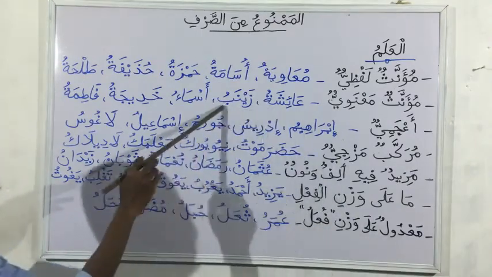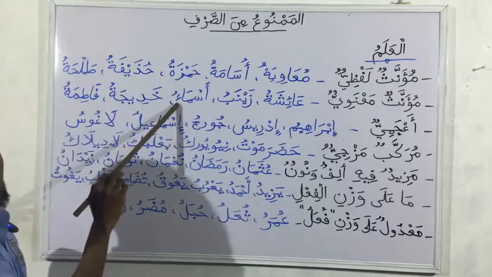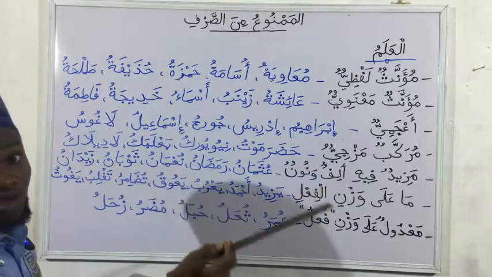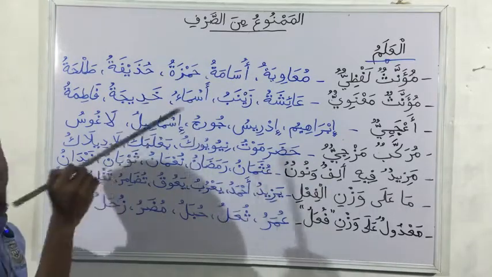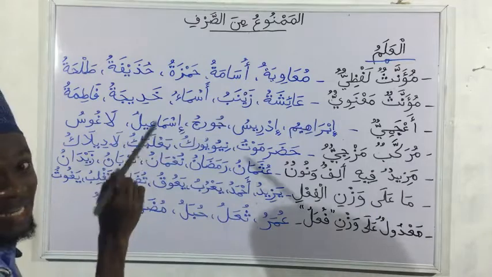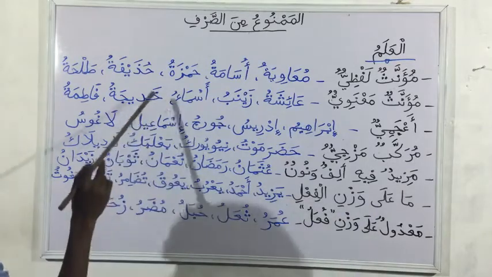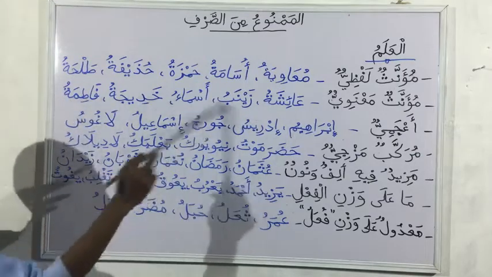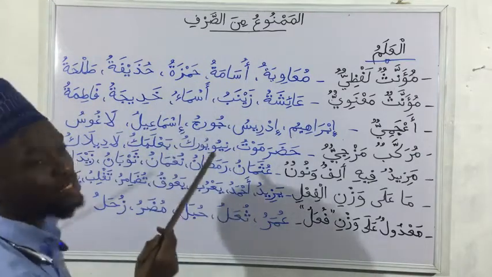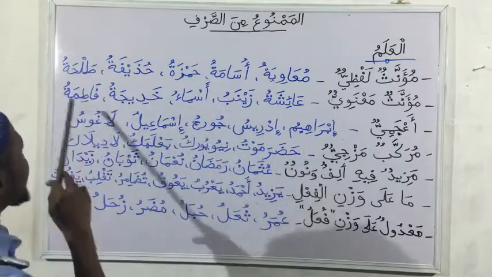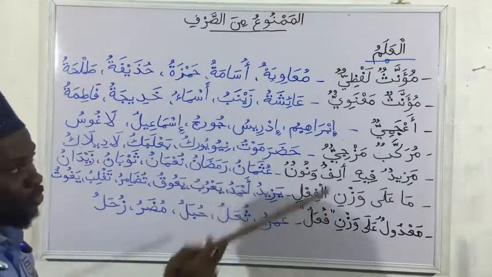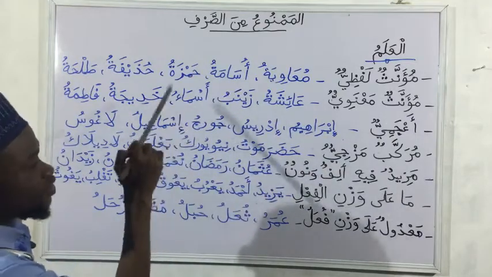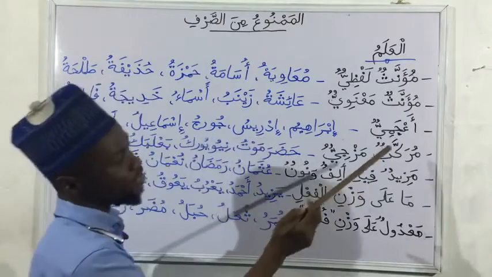So Aisha, Zainabu, Asma'u. So this Asma, you can see that it is like the plural of ismu, asma. But this one is Muannas Ma'nawiyu, it is a name, alam, not that asma. Then Khadija too, then Fatima too. So all of these are also, there are several examples that can be cited also. But these are what? Mamnu' min as-sarf. They are Muannas Ma'nawiyu, because we know that the names themselves are indicating feminine.